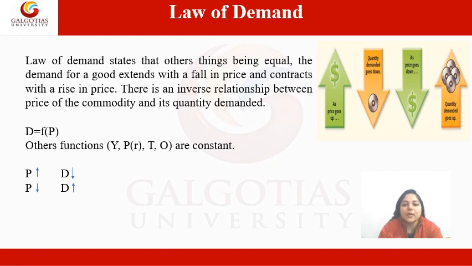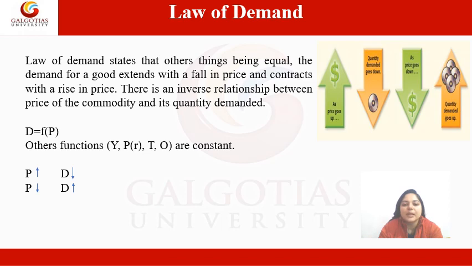Let's discuss law of demand in more detail so that more clarity can be gained about the topic. Law of demand states that all other things being equal, all other things meaning taste, preference, income being constant, the demand for a good extends with a fall in prices and contracts with a rise in prices.